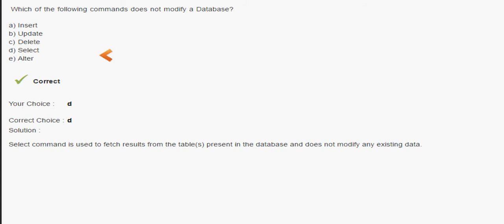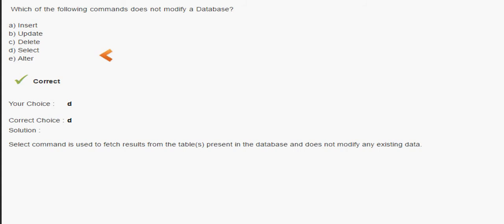Okay, for this question, the answer is the select command, which is not going to modify anything. It is also a data manipulation language, a DML command, but select is not going to modify anything.